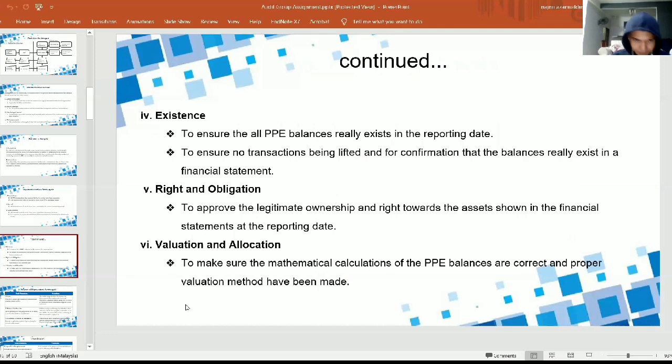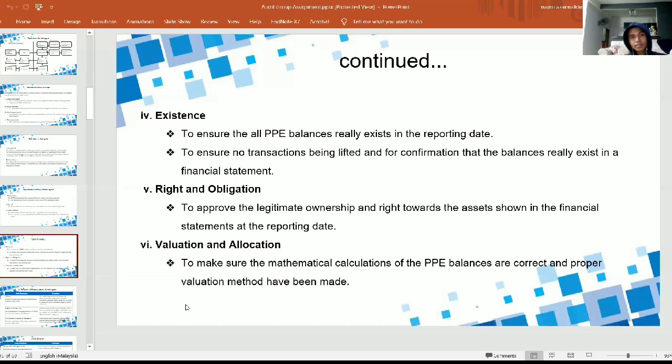Then the next one is existence. Existence is to ensure all the PPE balances really exist at the reporting date. For example, it is to ensure no transaction is left out and to confirm that the balances really exist in the financial statement. For example, the auditor needs to do inspection of tangible assets on selected items such as telecommunication equipment in the period to ensure that the balance really exists and there is no transaction being left out.